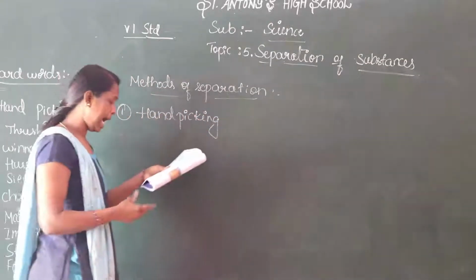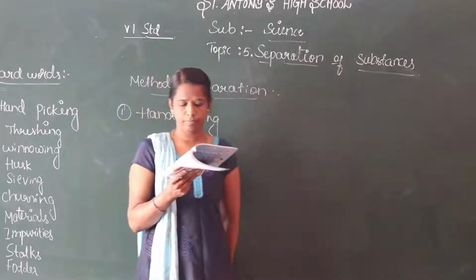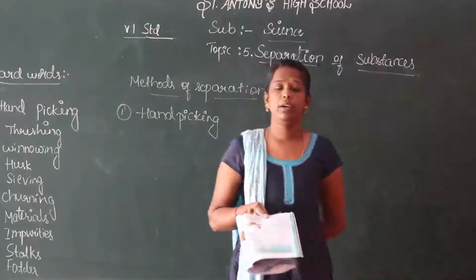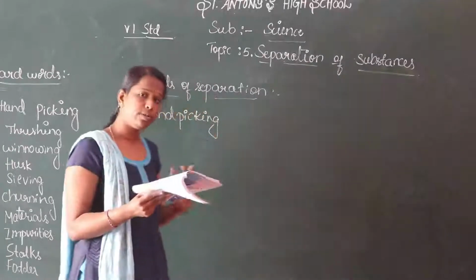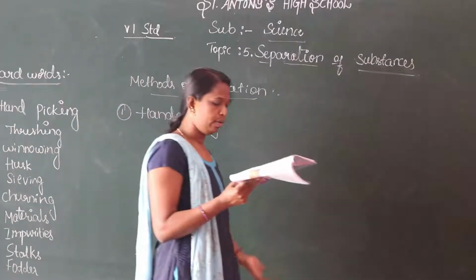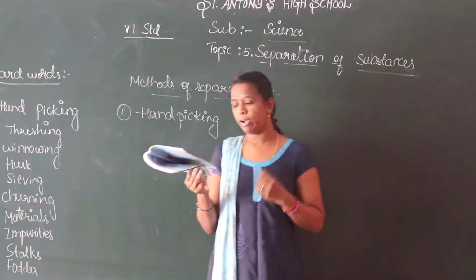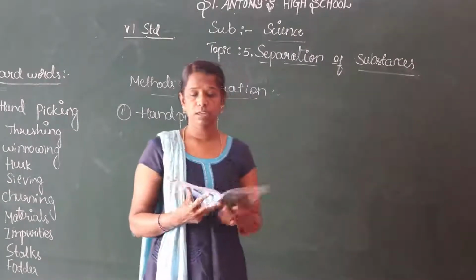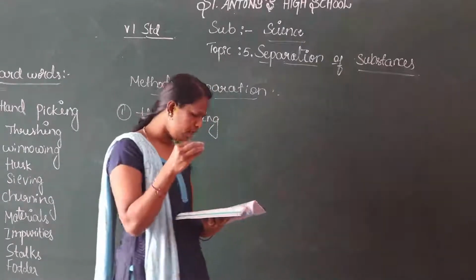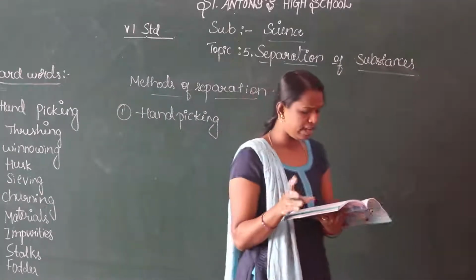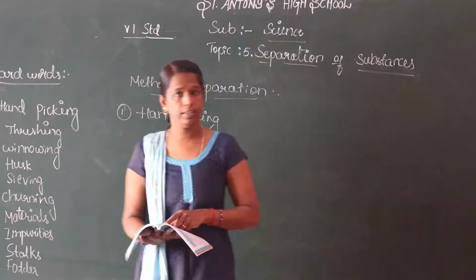The first method is called hand picking. If you bring a packet of food grain purchased in a grocery shop to the classroom, spread the grains on a sheet of paper. Do you find only one kind of grain? No. It consists of some husks, stones, broken grains and other particles present in the grain you bring from the shop. Is it right?